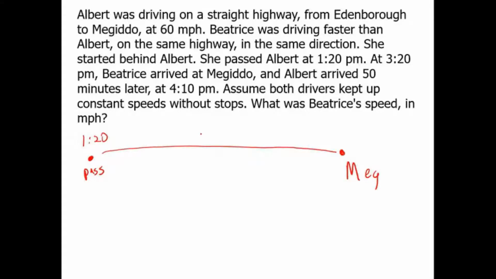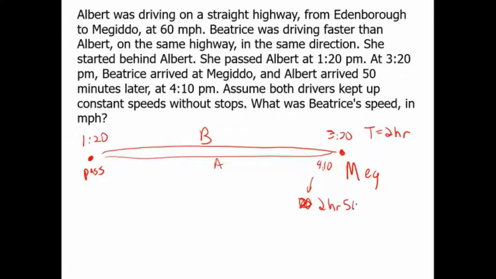Then Beatrice, she really drives very fast there. She gets there at 3:20, and so her time is 2 hours. We don't know her speed, we don't know the distance, but that's her time. Albert, he drives this distance, and he takes until 4:10. Well, that's 50 minutes later, so that's technically 2 hours and 50 minutes is his time.